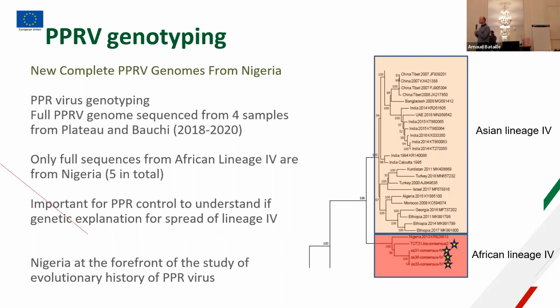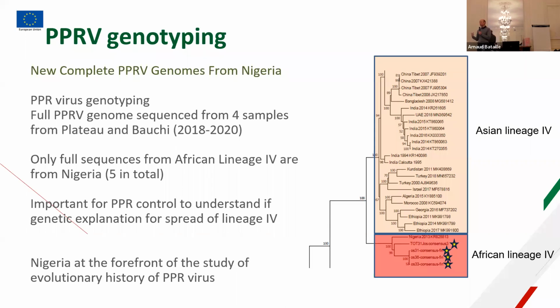And this is really not just for the sake of research, it's really important to have this full genome sequence, because we need to understand why this lineage 4 is spreading so fast now. The same genotyping study that was done in 2013 still showed a lot of lineage 2. 5 years later, it's almost completely changed to lineage 4, and we find this lineage 4 going into Ivory Coast, into Ghana, into Senegal. Does it mean that it has acquired new adaptation to be spreading faster? Does it mean that it will be harder to control?